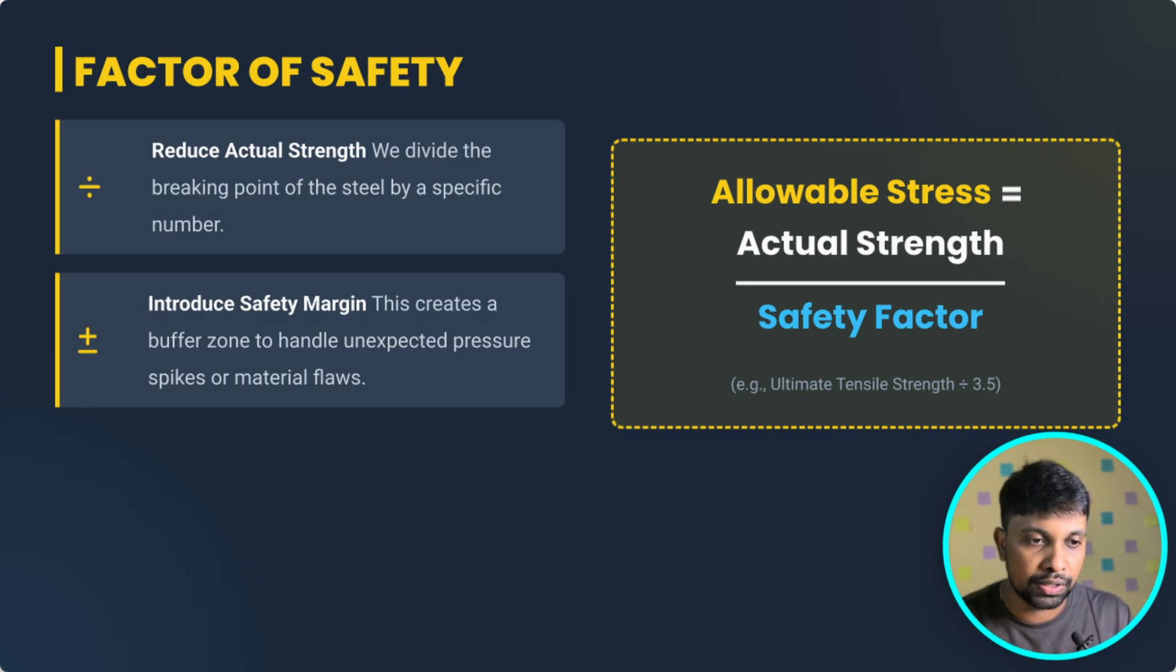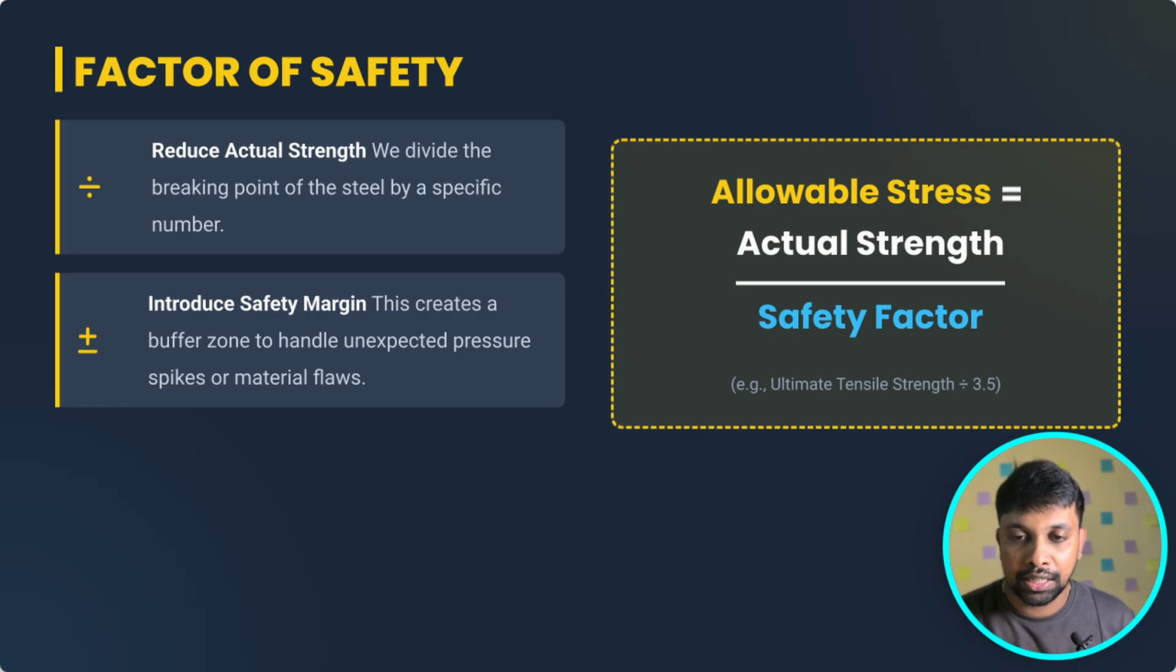In this slide you can see that we are reducing the actual strength. We divide the breaking point of the steel by a specific number. We know the breaking point of the particular steel, and we provide some extra margin, dividing it, and use the result as the allowable stress. Introducing a safety margin creates a buffer zone to handle unexpected pressure spikes or material flaws. As I already told you, during operation if there is any unexpected pressure spike or material flaw, we have to be on the safer side, so we use the factor of safety.